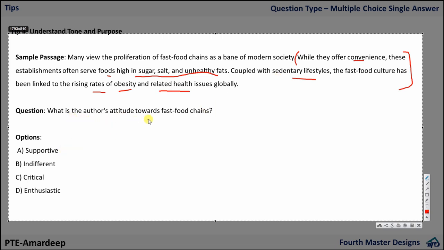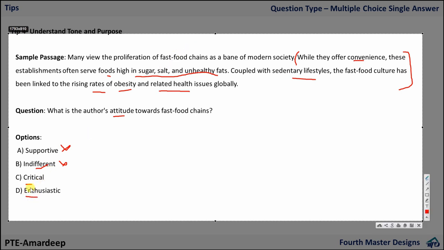What is the question? What is the author's attitude towards fast food chains? What is his attitude? Supportive? No. I can say maybe 80%, 70% of the paragraph is against fast food chains, so it is not supportive. Indifferent? Indifferent means he has no interest, or he is not supporting it, or he is not against it. No, again he is against it. Critical? Yes, he is criticizing. Then enthusiastic? No, again he is against it. He is not excited towards fast food chains.